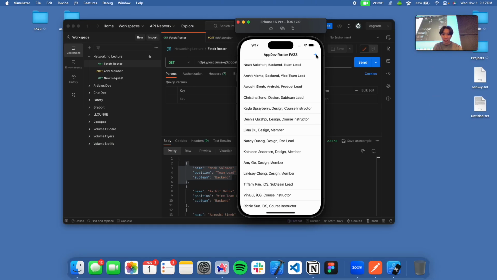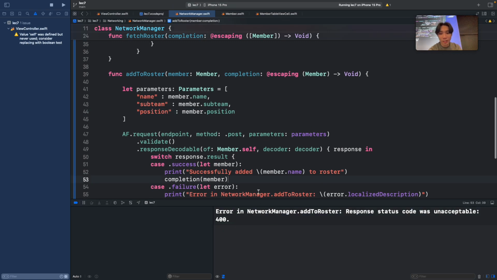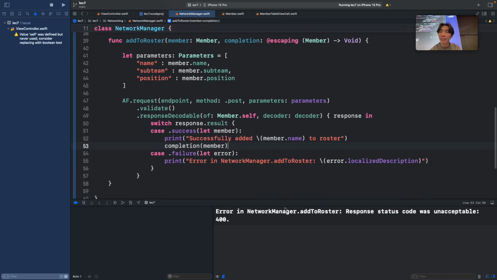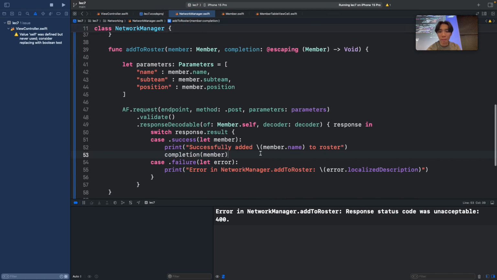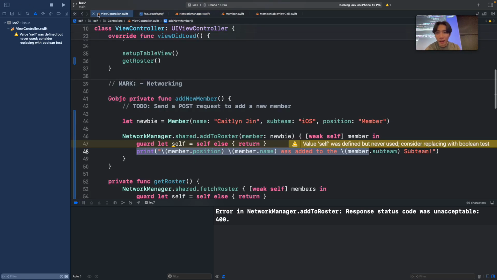So now if we actually try to add her again, you can see that we get some kind of error. Error 400. Does anyone remember what a 400 error means? It means it's our problem. Yes, exactly. Our problem was that we forgot that. So that was a really good catch. But you see how having proper error handling actually helps you a lot. Also, you know who to blame when something goes wrong. Exactly. Okay.